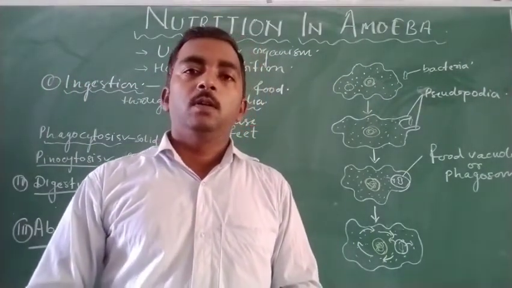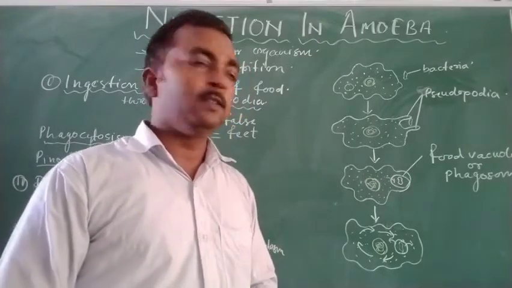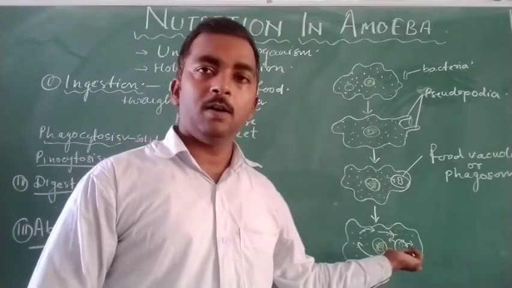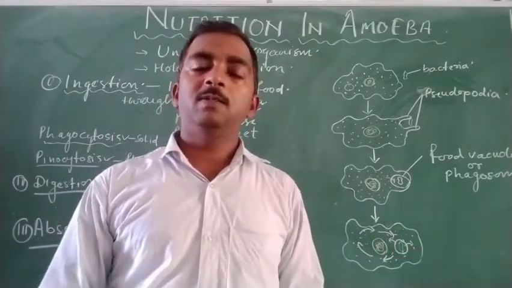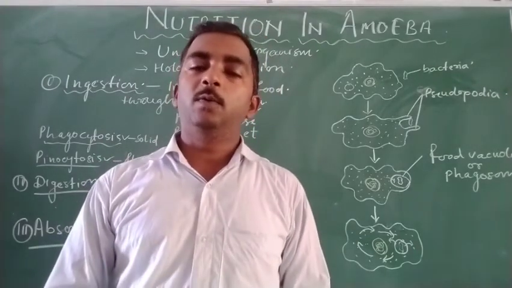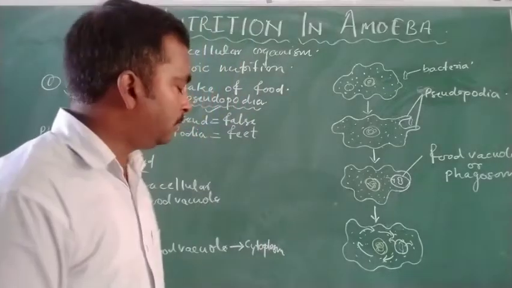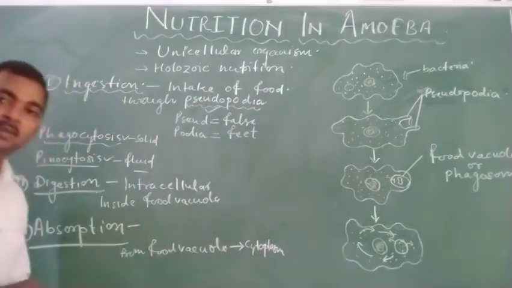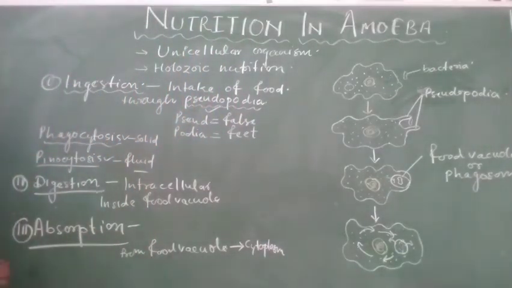Then the absorbed food is utilized by the cell organelles of the cell of amoeba for various processes such as energy production, protein synthesis. So that process is known as assimilation. It means the next step after absorption of food is assimilation.